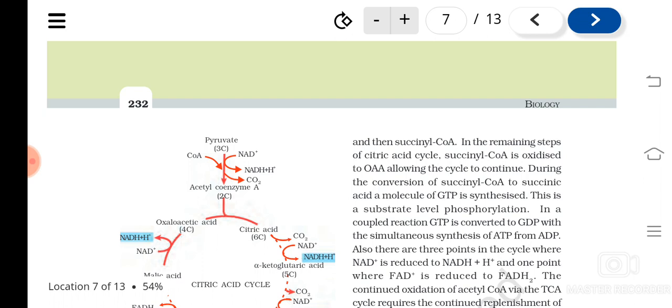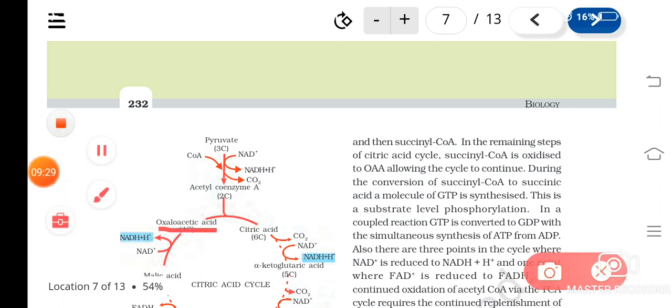Now let's see, after entering into the mitochondrial matrix, what happens to the acetyl CoA? Now you see, acetyl CoA will combine with oxaloacetic acid. What is it? Oxaloacetic acid. We have already seen it, isn't it? Where we learned in C4 cycle. So oxaloacetic acid combines with acetyl CoA. Oxaloacetic acid is a 4 carbon compound, and acetyl CoA is a 2 carbon compound, because see, pyruvic acid is 3 carbon and it releases 1 carbon dioxide, okay. So it will be a 2 carbon compound.